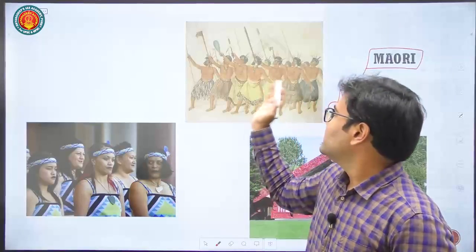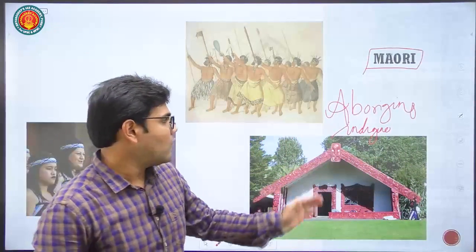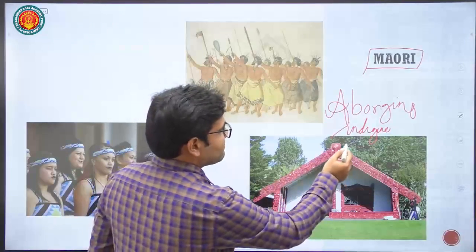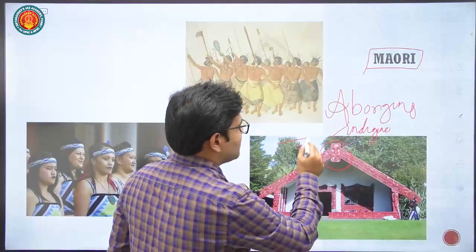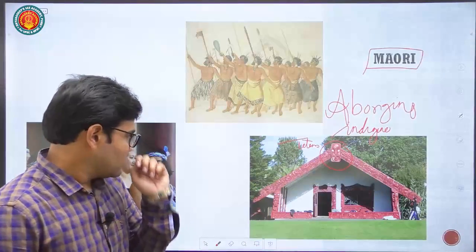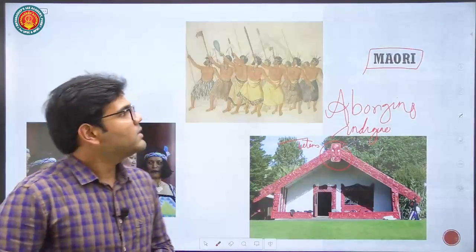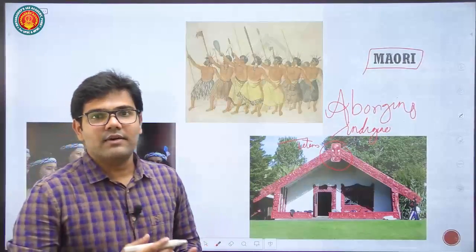So this is the picture. These are the pictures of the Maori tribes. Their home. This is called a totem. A beautiful home. Their dance is very famous. You can search on YouTube for the dance of Maori. It's very violent. It's very aggressive.